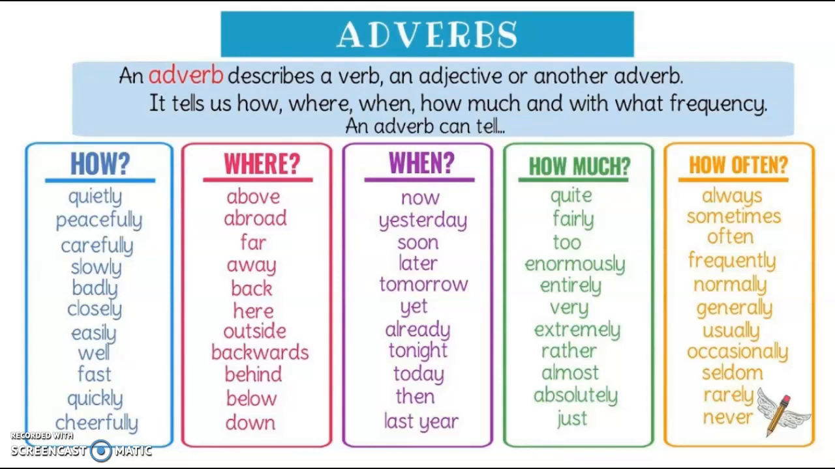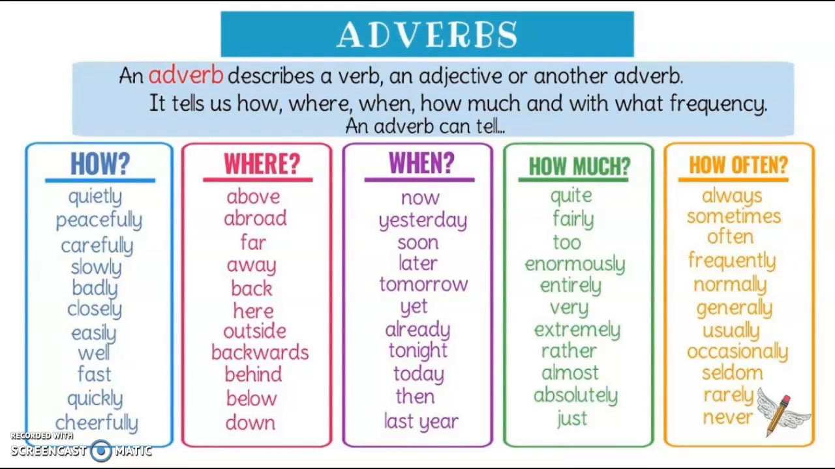Hey guys, so today we're going to work on identifying adverbs. So an adverb is a part of speech that describes a verb, an adjective, or another adverb. So it can tell us how, where, when, how much, and how often. So some adverbs we can see on the list here.